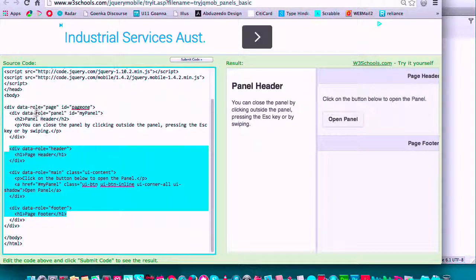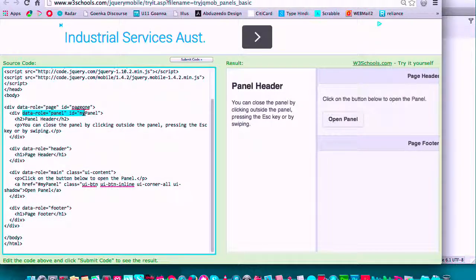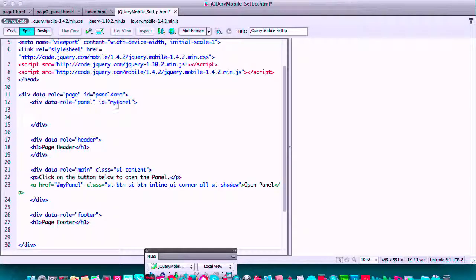And you can see the panel div actually just says data role panel and ID my panel. It can be anything. The ID can be navigation panel. I'll just call it nav panel. I'll use the camel case navPanel. So I have one div tag which has panel, and then another one which has got a page header. I'll call this panel demo.